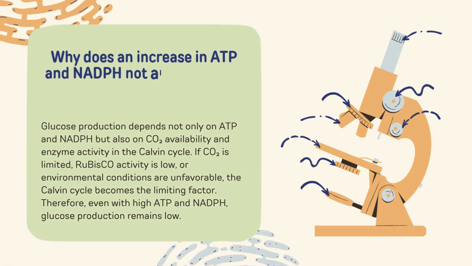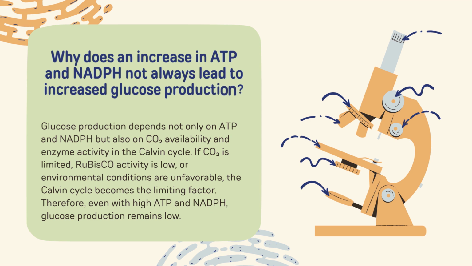Why does an increase in ATP and NADPH not always lead to increased glucose production? Glucose production depends not only on ATP and NADPH but also on CO2 availability and enzyme activity in the Calvin cycle.